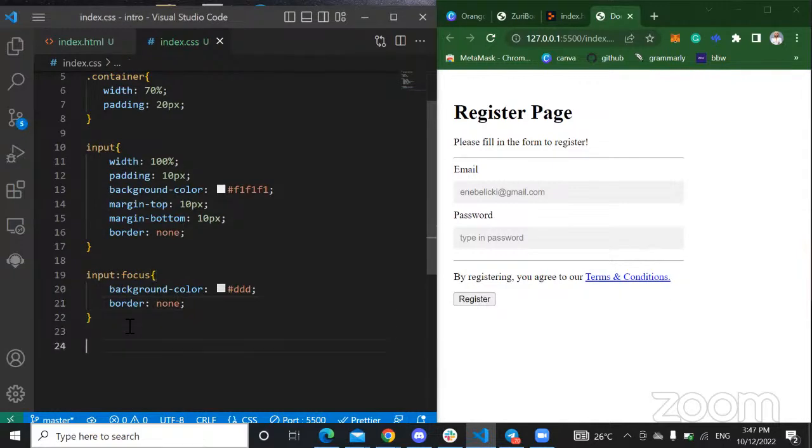So I can now design my button. How can I design my button? I can make my button bigger. I can give it a color. I can make it change color when I hover on it and stuff like that. And yeah.